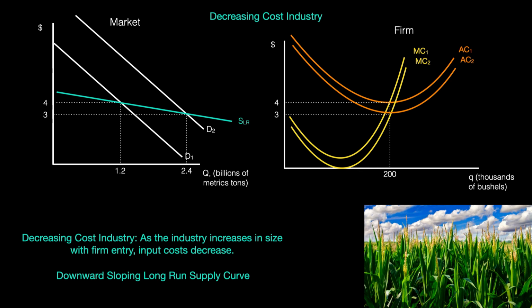When farmers first started farming the Great Plains of the western United States, transportation costs to get the agricultural commodities that the farmers were raising to world markets were very high. However, as the farming industry on the Great Plains expanded, it became more profitable for the railroads to build more rail lines, decreasing transportation costs. So as the industry grew, costs decreased for individual farmers.